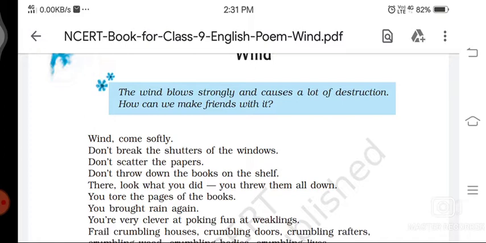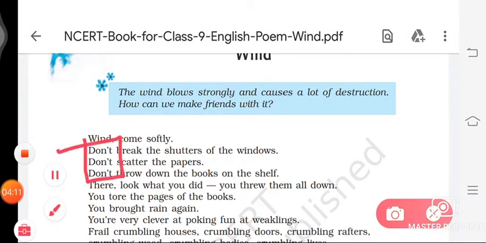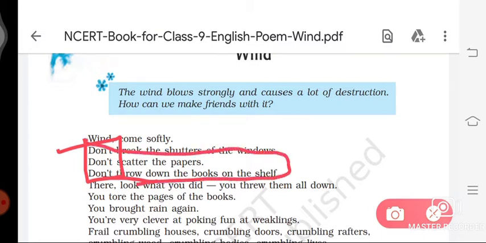The imperative repetition of the word "don't" at the beginning of three consecutive lines shows the poet's strong urge to the wind to be gentle and kind. So from this "don't", the poet requests or urges the wind to be gentle and kind.